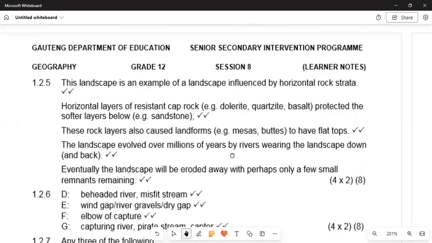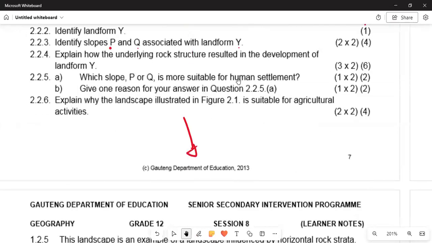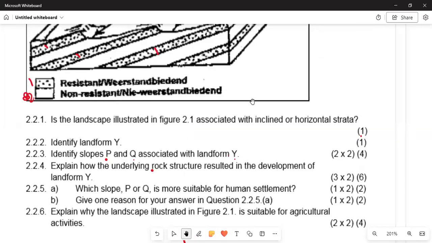All right. If we are moving on again, we have some other question, and it says: explain how the underlying rock structure resulted in the development of landform Y. We need to understand the concept of the underlying rocks. Underlying rocks are the rocks that are down below.